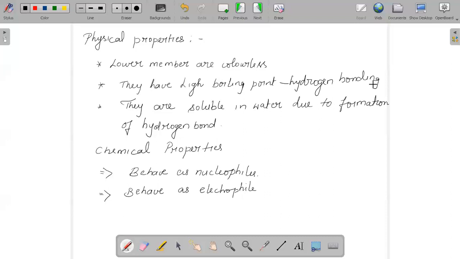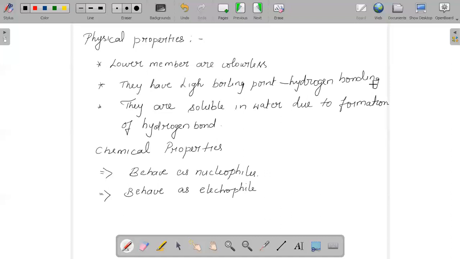So we should have in mind that the boiling point will increase with increase in carbon in the chain, because as the number of carbon atoms increases, their van der Waals force will also increase, and that will result in increase in boiling point. But when there is branching, slowly their van der Waals force will decrease and their boiling point will also decrease.